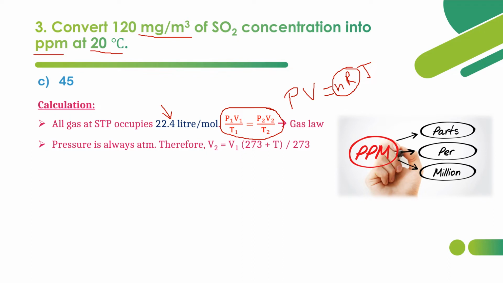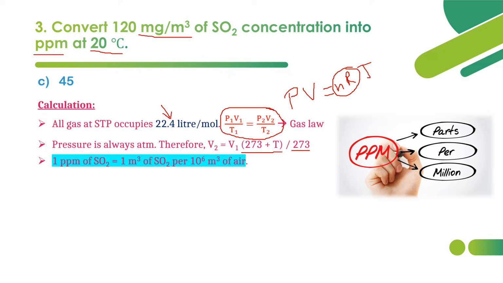V2 is equal to V1 into, we are converting the temperature into degree Celsius, so that's why 273 plus T in degree Celsius divided by 273. 273 means 0 degree Celsius, 273 Kelvin actually. Kelvin is the absolute temperature or the SI unit of temperature, but we are calculating in degree Celsius because the question has given us 20 degrees Celsius. So that is why 273 plus T divided by 273.